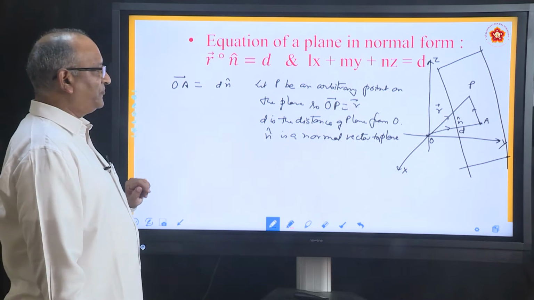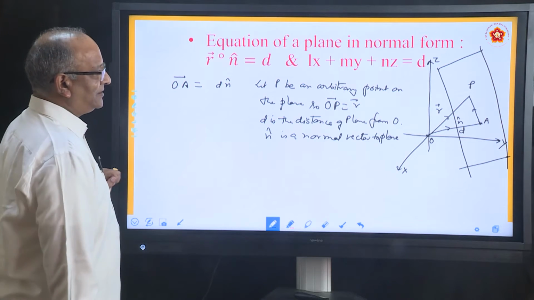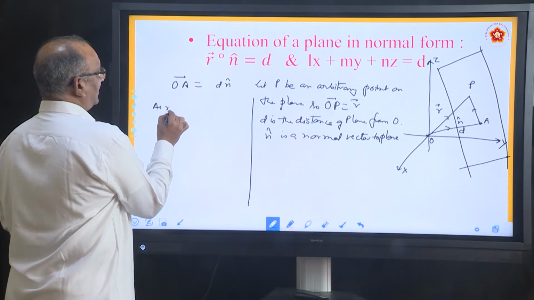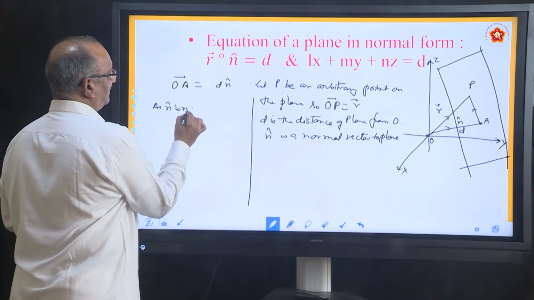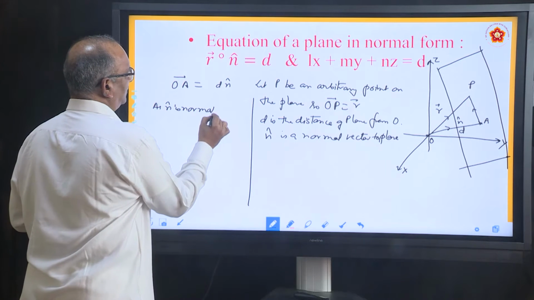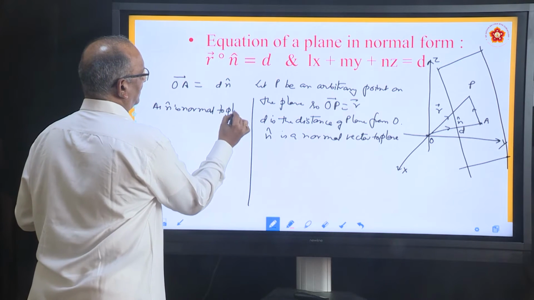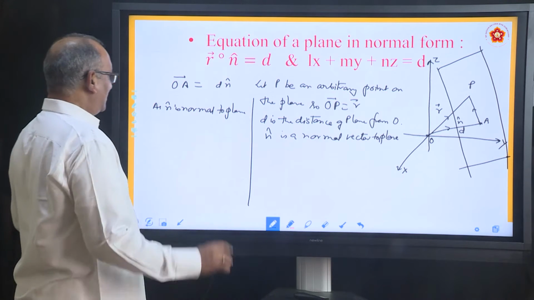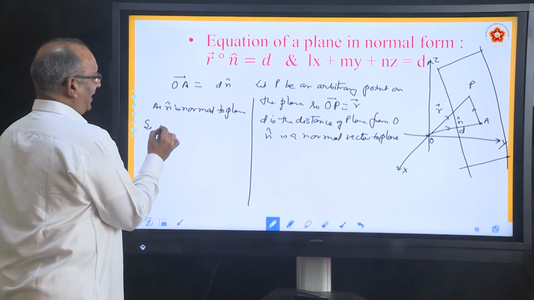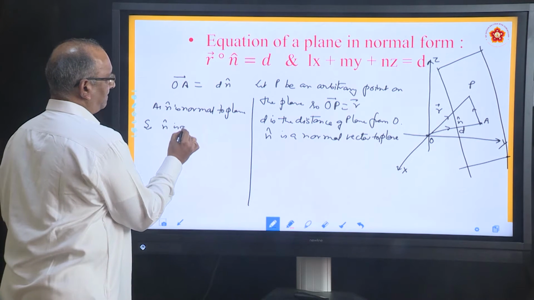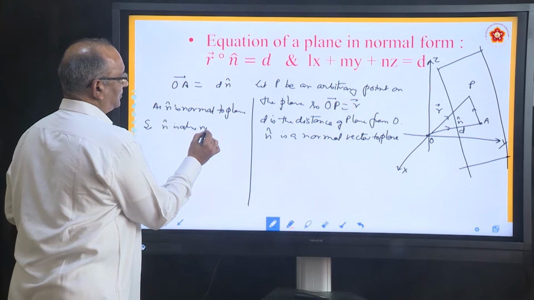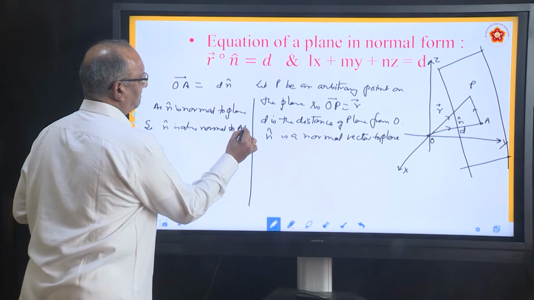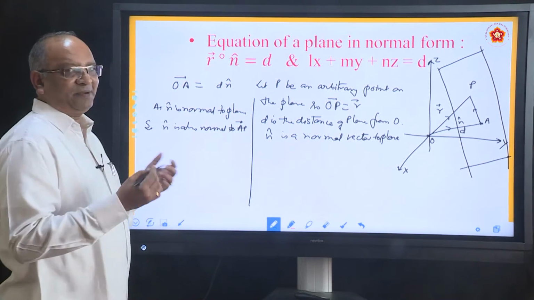So now let us see how we derive. We say, as n is normal to the plane, we know that the vector n is normal to the plane, so n is also normal to AP. Normal means what? Perpendicular.